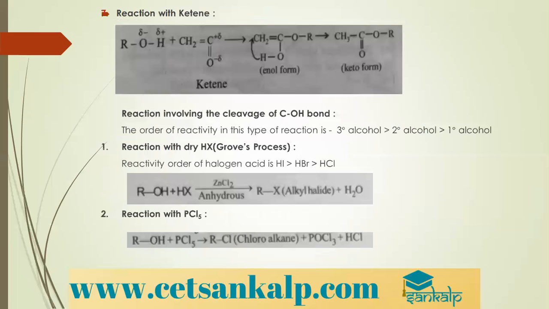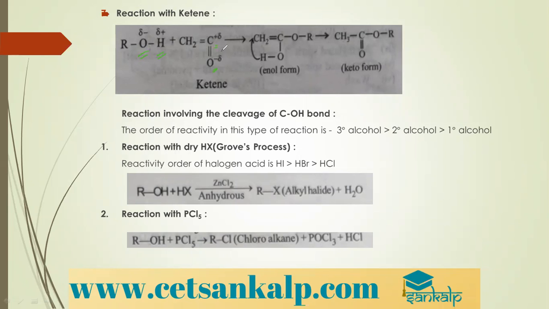Then reaction with ketenes. We already know what ketenes are: a carbonyl carbon double bonded to another carbon. That compound is called ketene. When alcohols are treated with ketene, you can see the oxygen in alcohols has partial negative charge because of its electronegativity, and hydrogen has partial positive charge. In ketene there is a carbonyl group, and oxygen being more electronegative has partial negative charge, and there is partial positive charge.